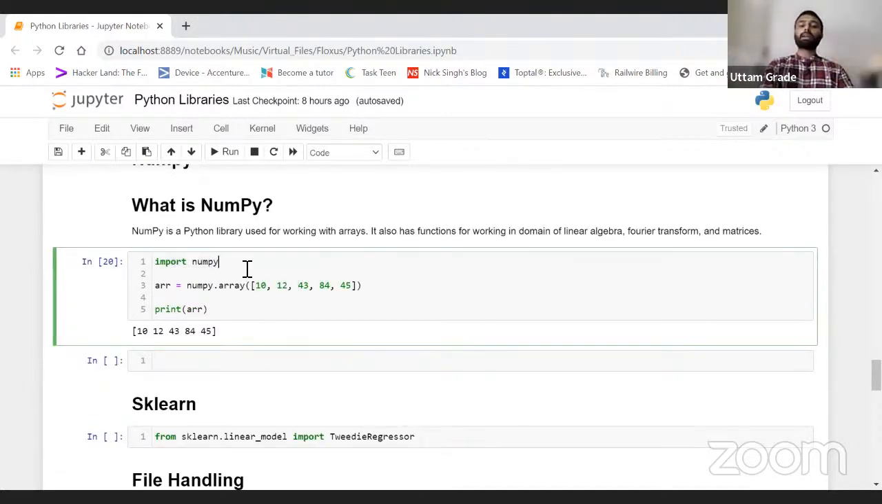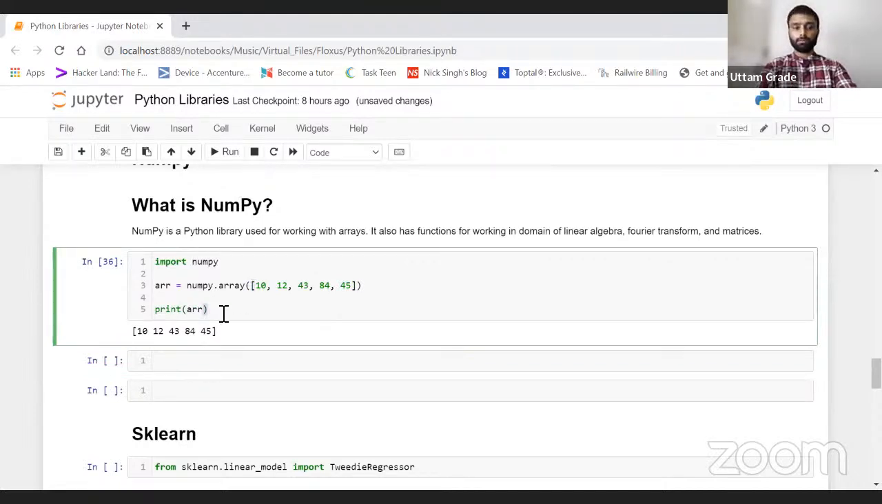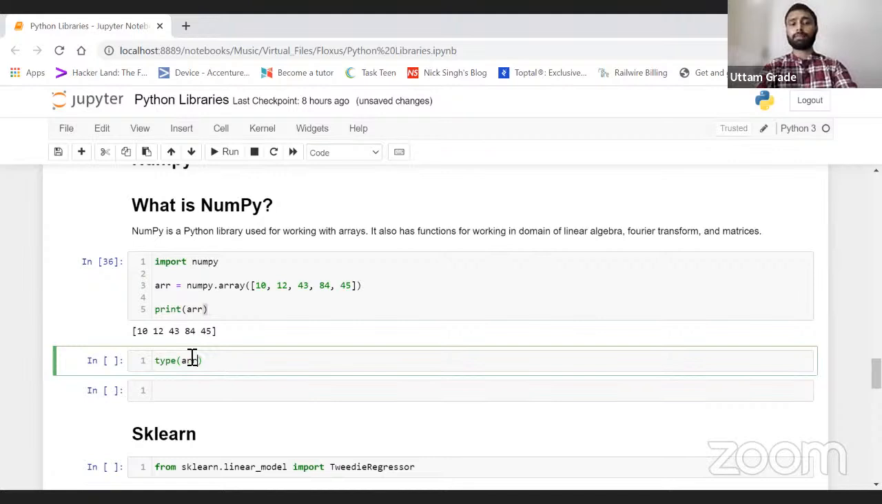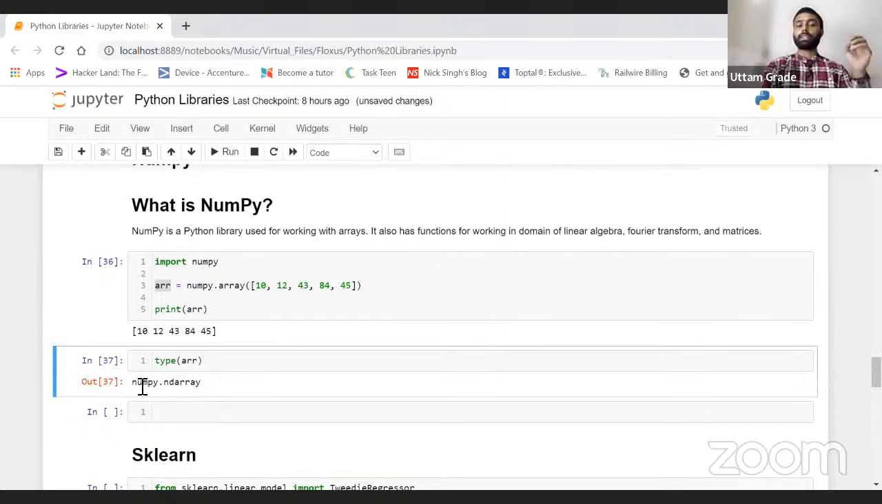So how do I import numpy? Import numpy, then numpy dot array, like this. These are the elements I'm going to pass within an array. So see, numpy dot array is giving me 10 12 40 43 84 40 in this way. Check the type of ARR. ARR is my variable name, right? If I do it this way, it is showing me that this is an ndarray. ND basically means n dimensional array.